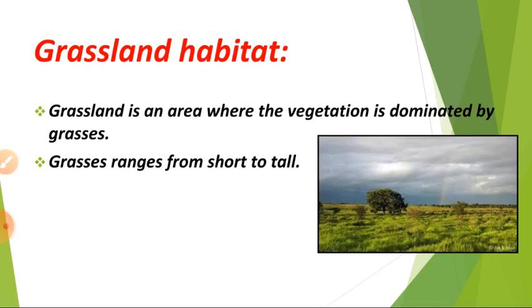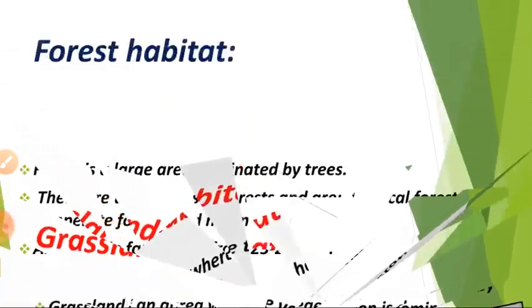and we can see short grasses to tall grasses. Trees are very few in this habitat. We can mostly see just grasses. This is the grassland habitat.